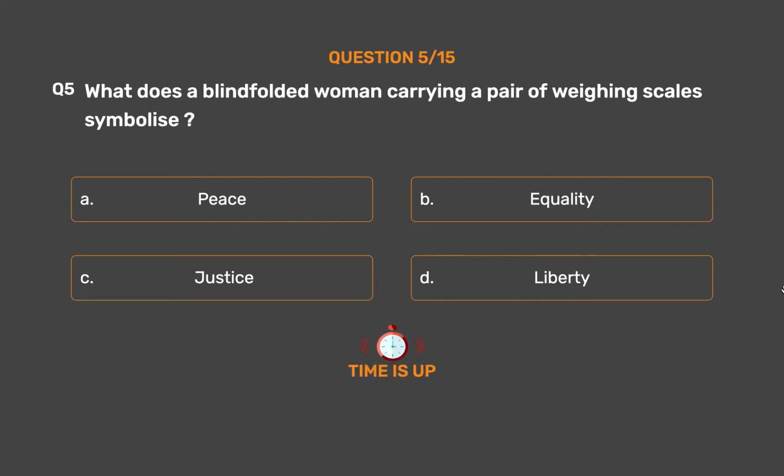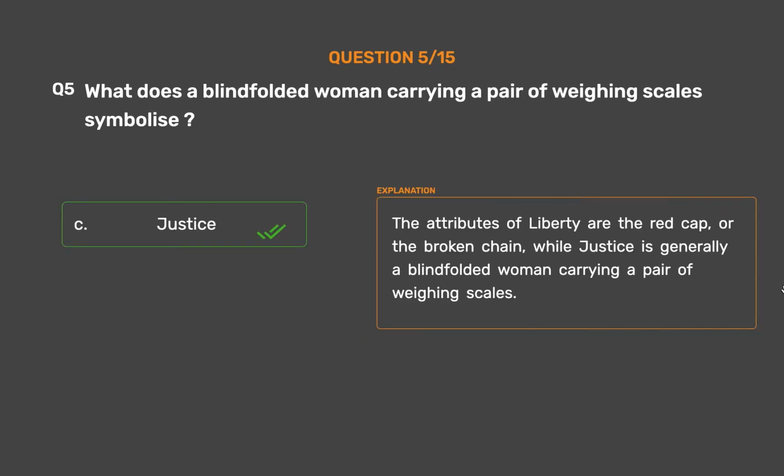The correct answer is Option C. Justice. The attributes of liberty are the red cap, or the broken chain, while justice is generally a blindfolded woman carrying a pair of weighing scales.